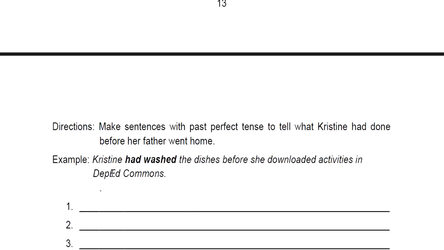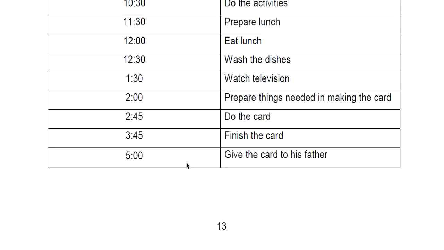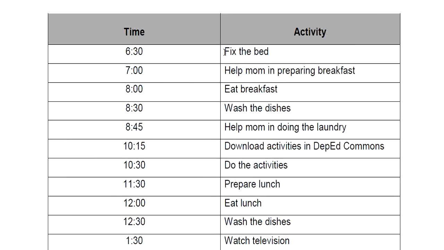Okay, so we have here an example. So, Christine had washed the dishes before she downloaded activities in DepEd Commons. Or if you like, this one. Christine had fixed her bed before she helped mom in preparing breakfast. So, we use past perfect tense and past tense. Okay?